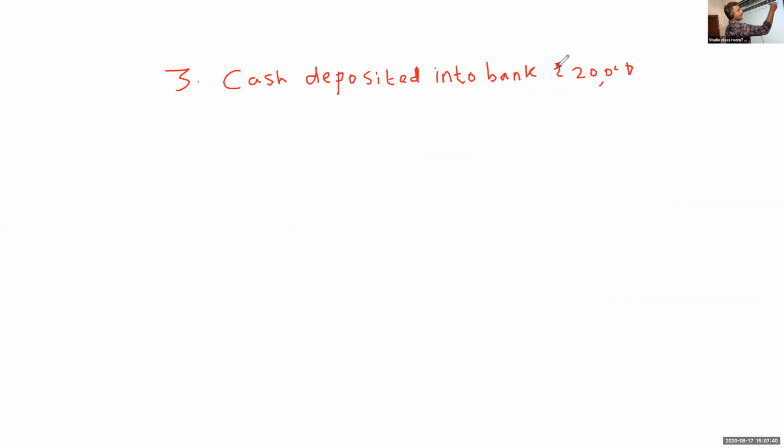Third transaction: cash deposited into bank, rupees 20,000. What is the journal?